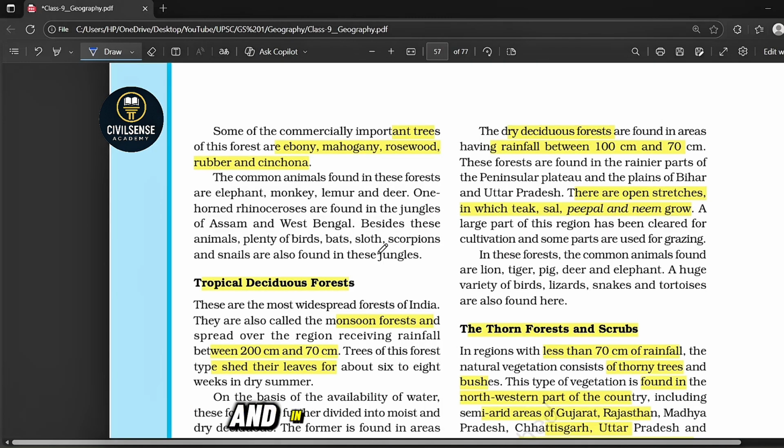Here, the trees are ebony, mahogany, rosewood and rubber, and animals like elephant, monkey, deer and rhinoceros. The names of the trees are very important. Keep that in mind.